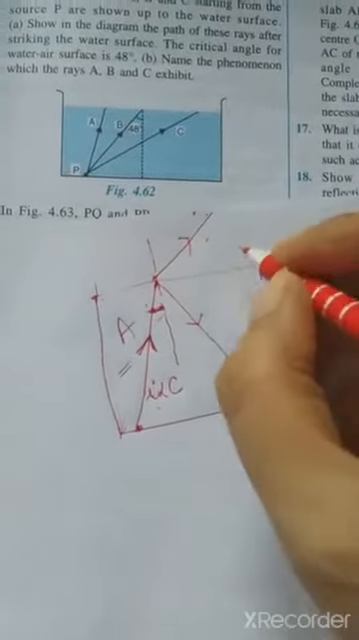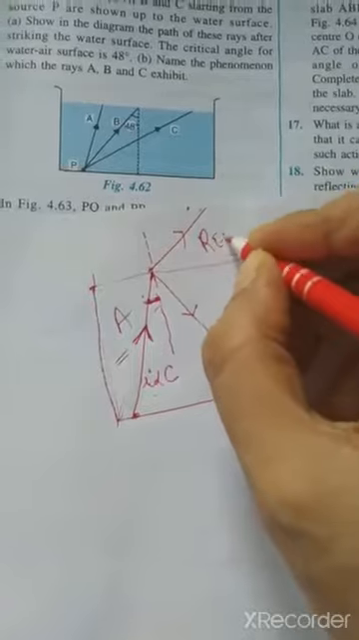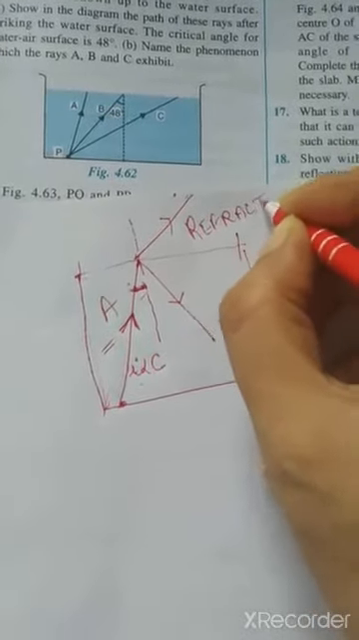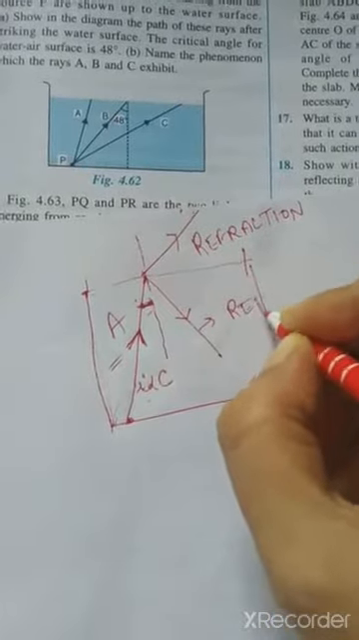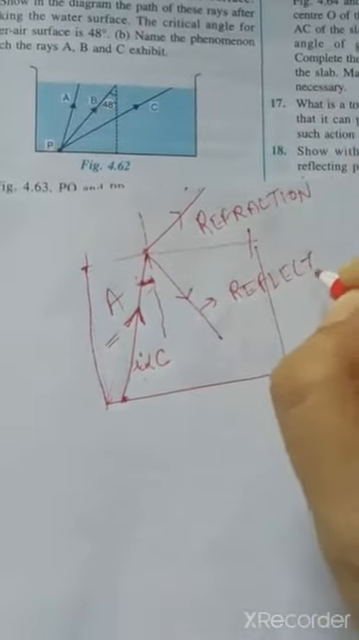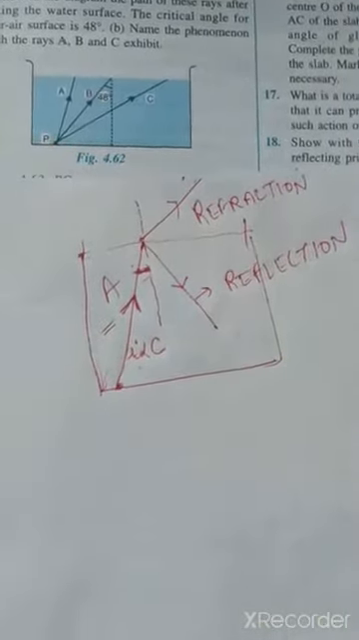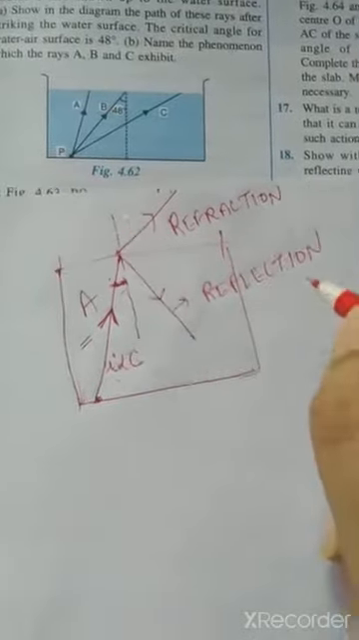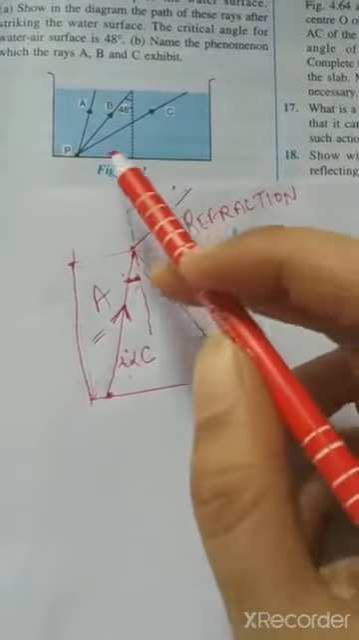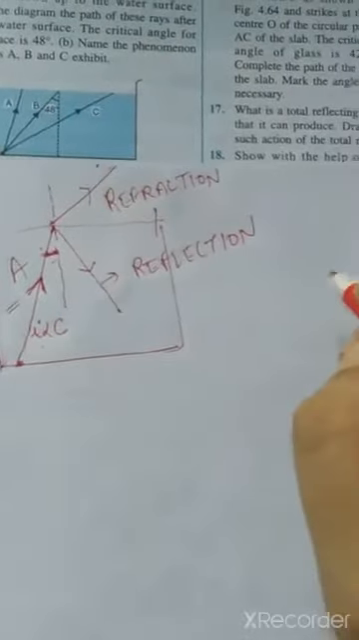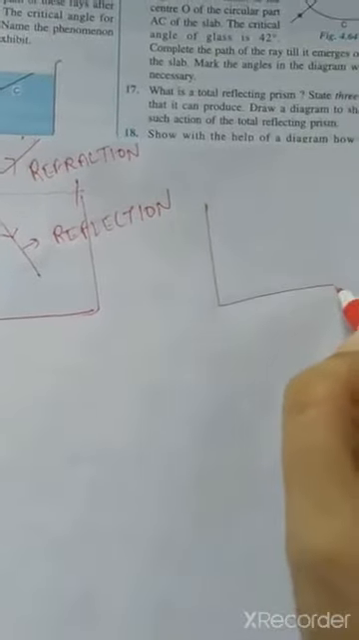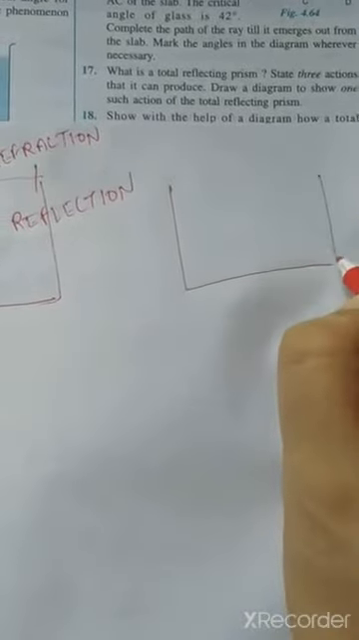Clear? So here refraction and reflection both will take place. Clear? Now the second diagram. In this second case the angle of incidence is equal to the critical angle. So draw a diagram. You can draw it in the same figure.